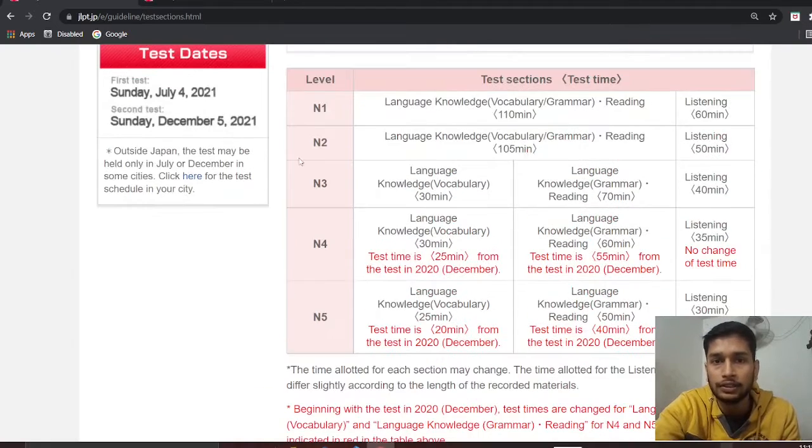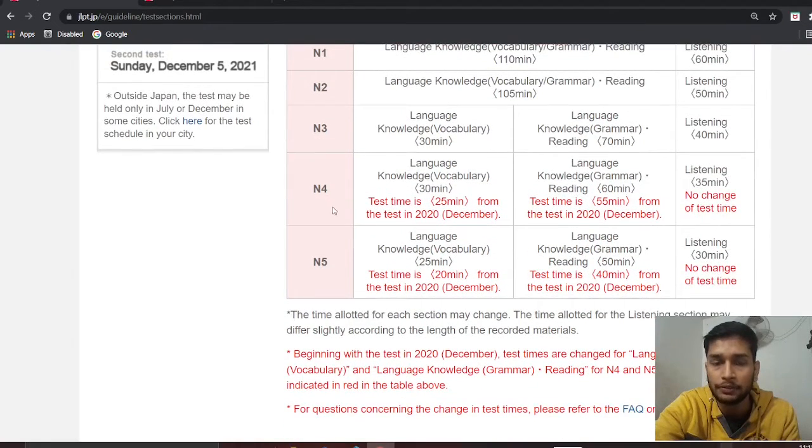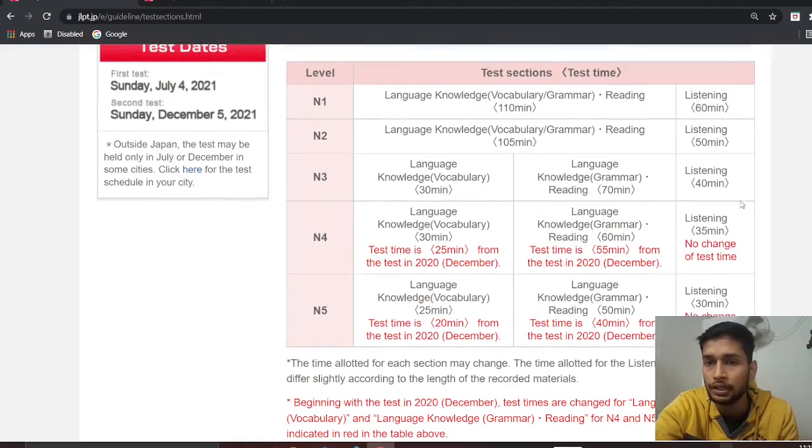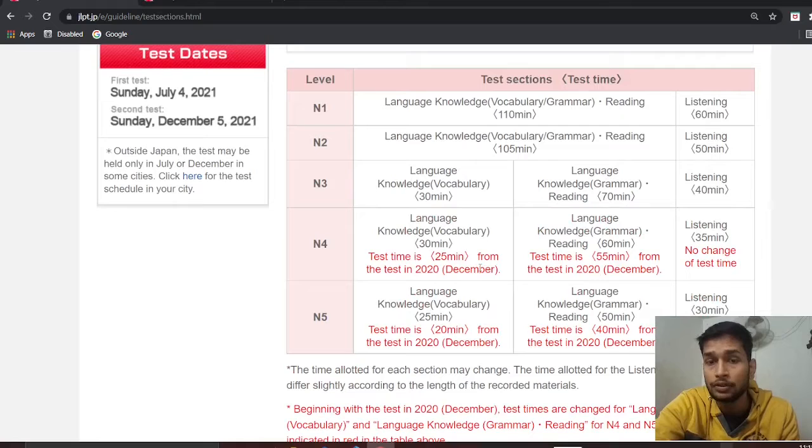You can see this chart on their JLPT website, where you can see the timing for N4 and N5 has already changed. Now the test timing is 25 minutes for vocabulary, 55 minutes for grammar, and 35 minutes for the listening section, and similarly for N5 also. They are reducing the time by 5 minutes, but maybe they will not change the number of questions.